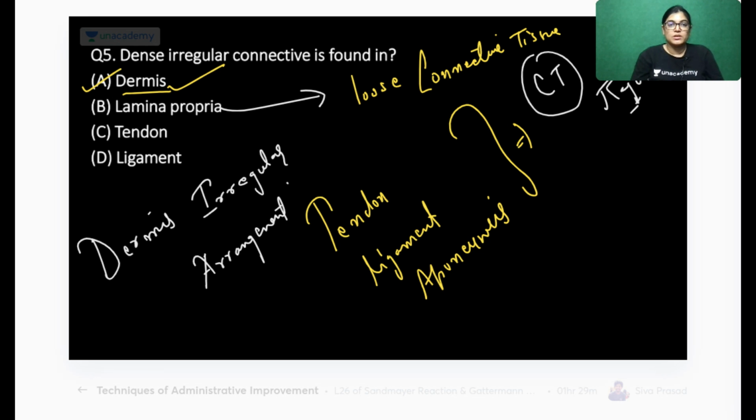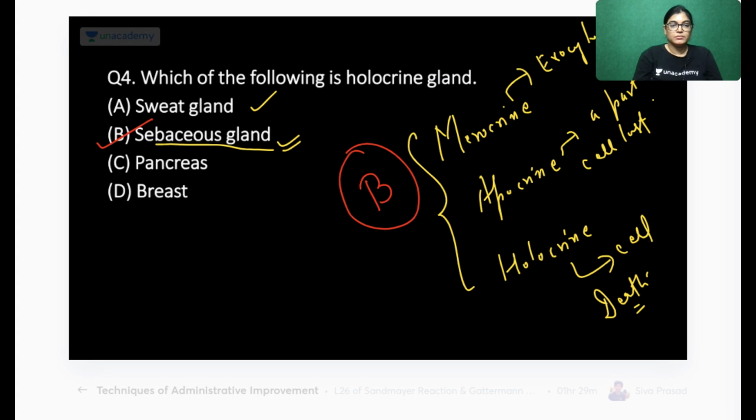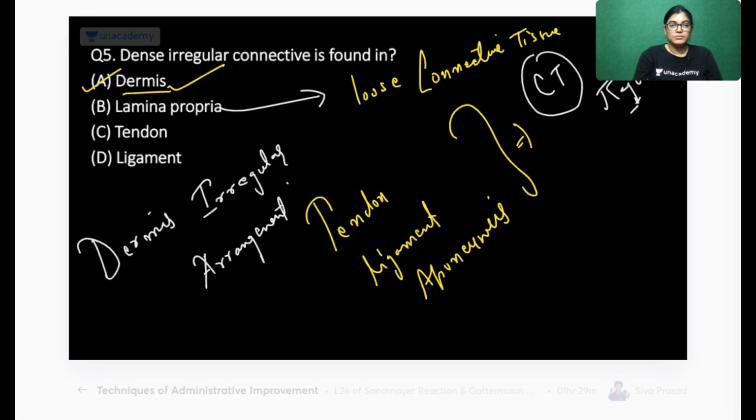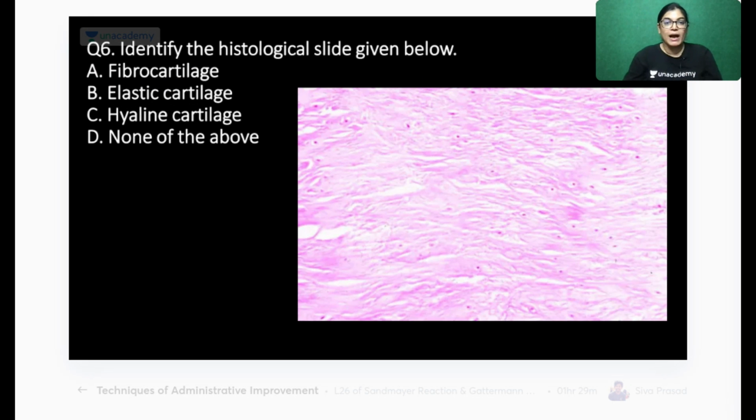Okay, so let's move on to the next, that is question number 6. Take your time, identify the slide. I can give you 30 seconds for this question. The options here are: identify the histological slide below, whether it is fibrocartilage, elastic cartilage, hyaline cartilage, or none of the above. Take your time and see the slide nicely. I will give you 30 seconds and then I will mark the correct answer.